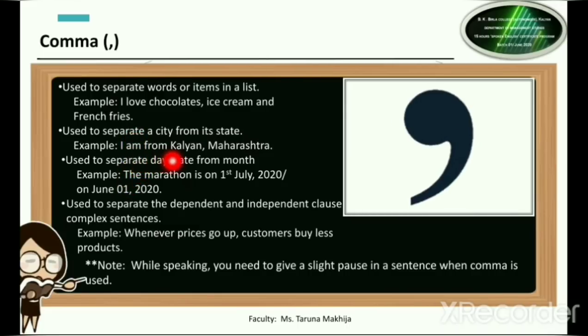Similarly, I am from Kalyan, Maharashtra. This is the correct way to read it. You should not read it right, I am from Kalyan, Maharashtra. No, if there is a comma over here, pause for a second and then say the next word. Similarly, over here, the marathon is on 1st July 2020.